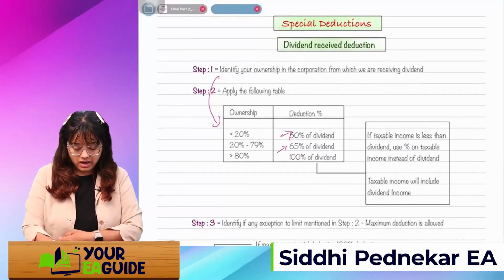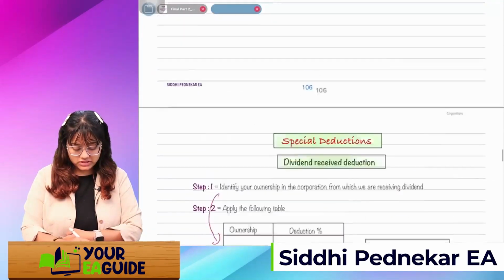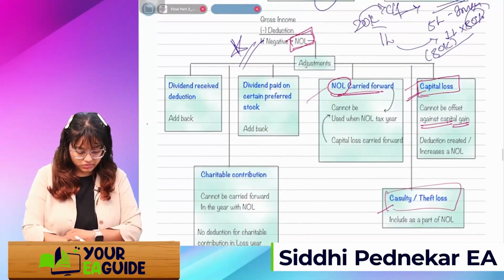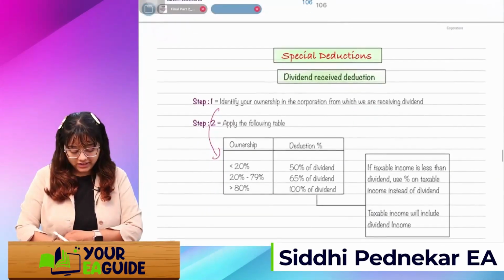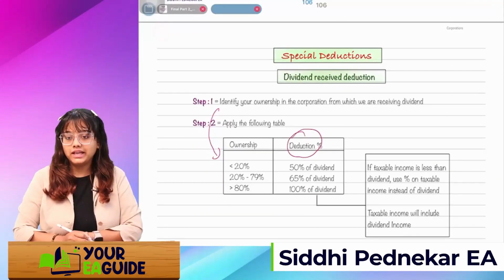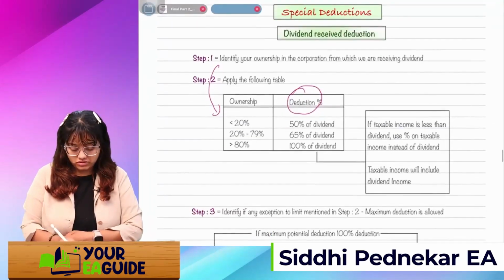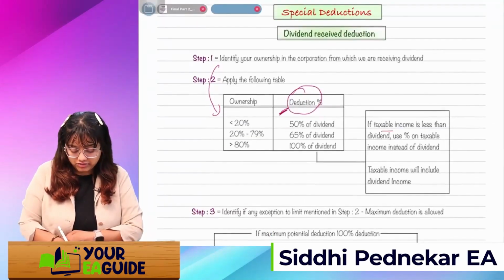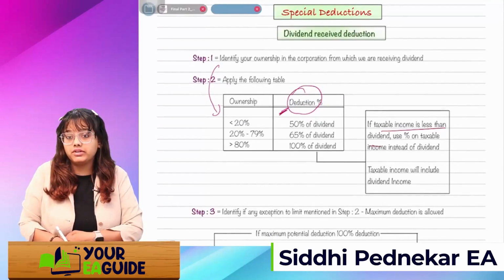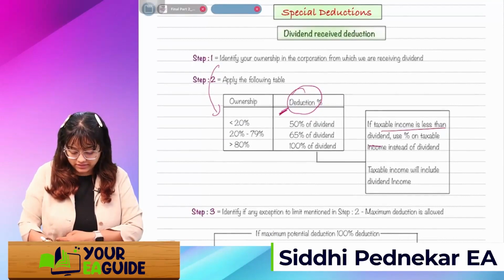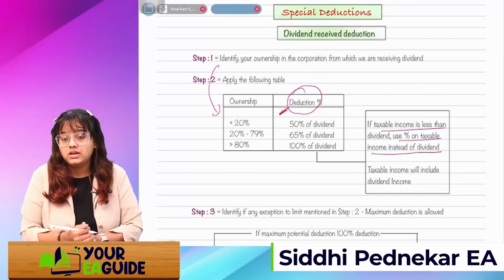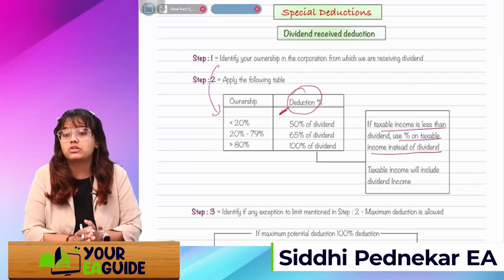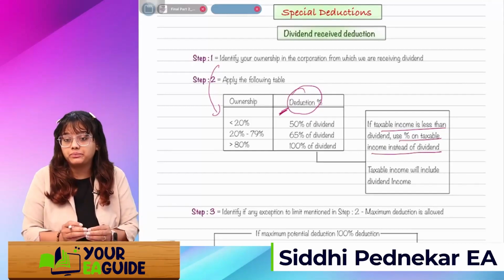Right. Now, you remember we just left this topic over here, this one. So now here is the exception to this rule. After taking this deduction, while taking this deduction, if my taxable income is less than the dividend, then what I'll do is use the percentage on taxable income instead of dividend. I'll just use the percentage on taxable income instead of dividend.